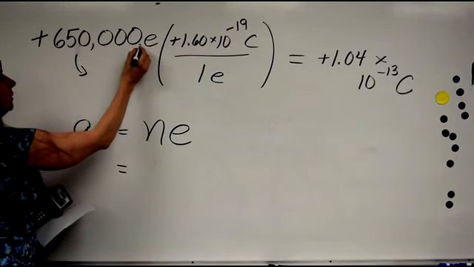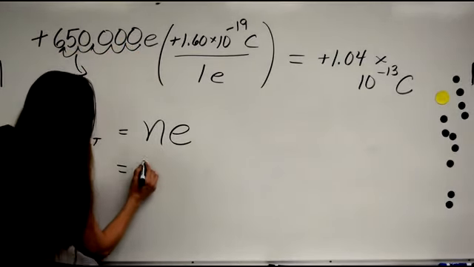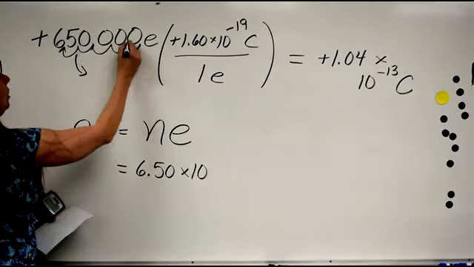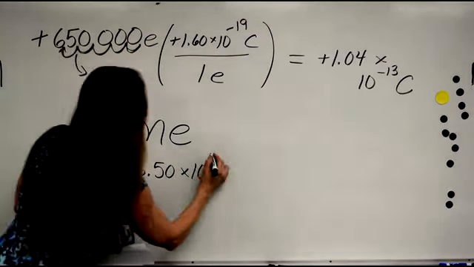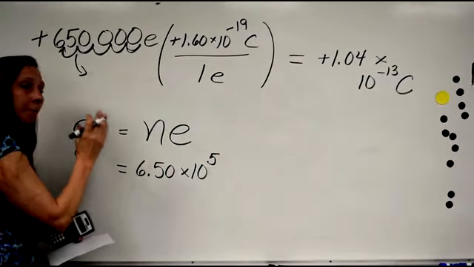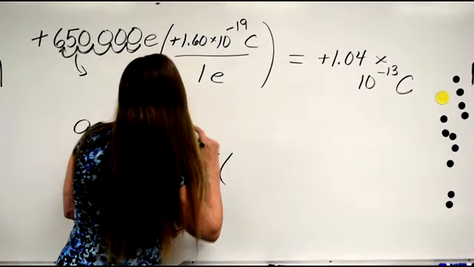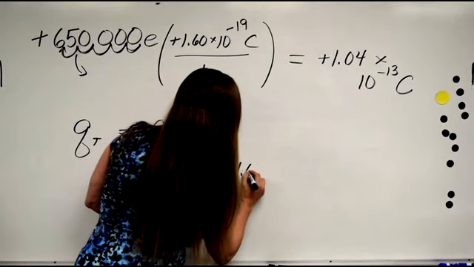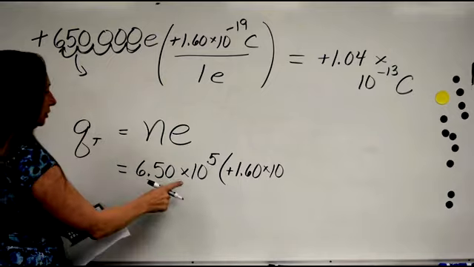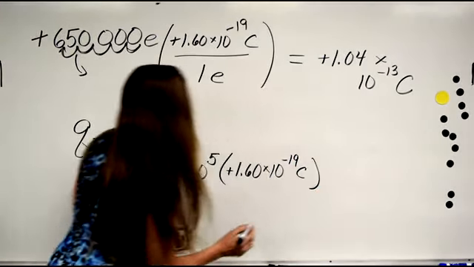Instead of 650,000, we move 1, 2, 3, 4, 5 places, so that would be 6.5 times 10 to the 5th. That's how many electrons were lost. And the elementary charge, we're going to make it positive because we know the acetate is positive since these electrons were lost: 1.6 times 10 to the negative 19 coulombs.